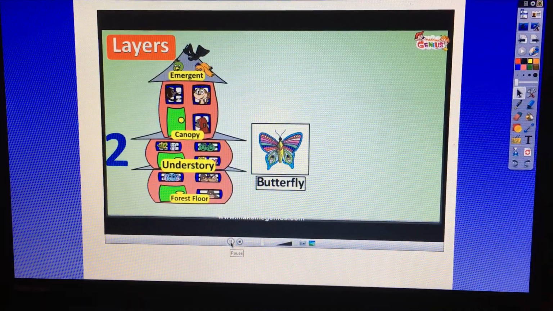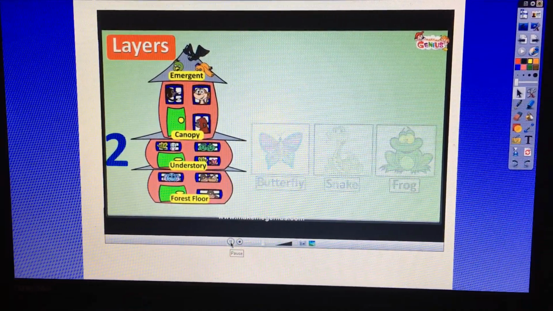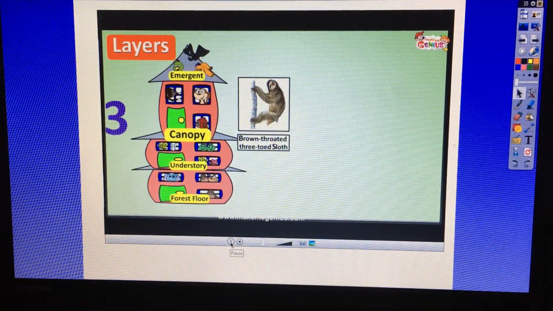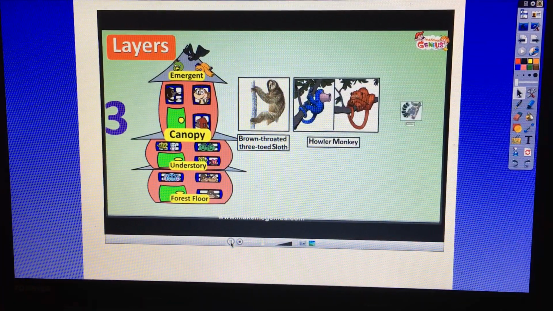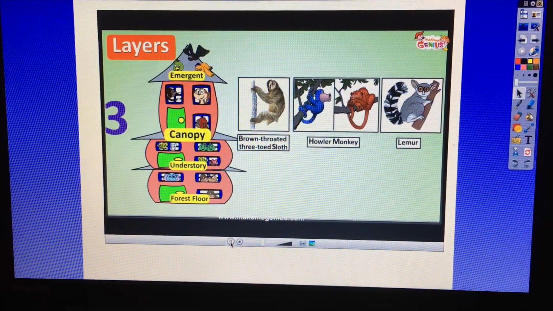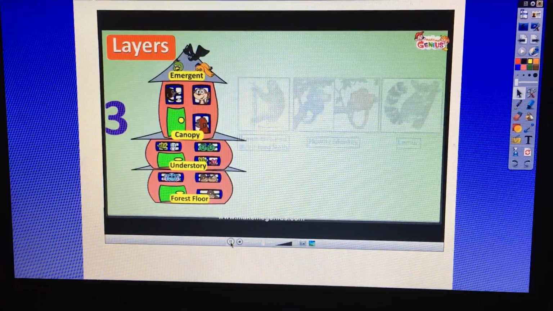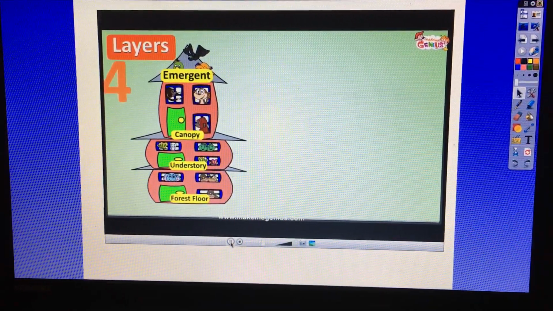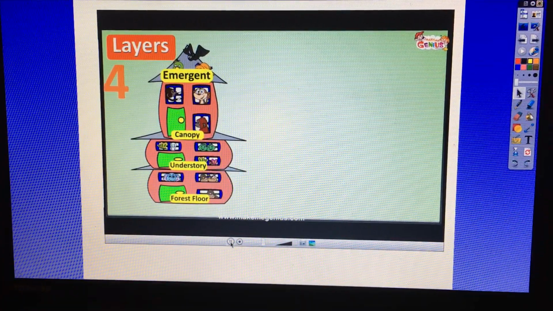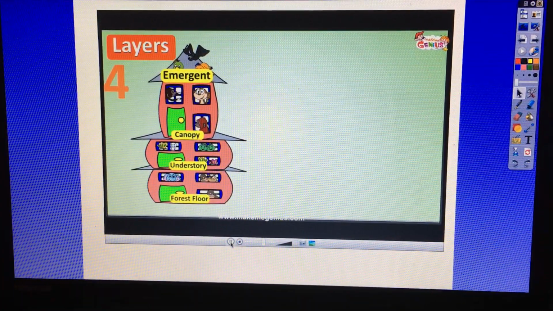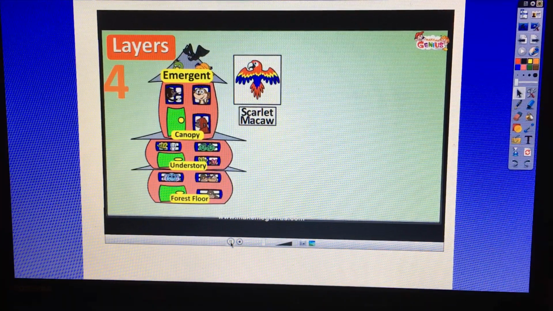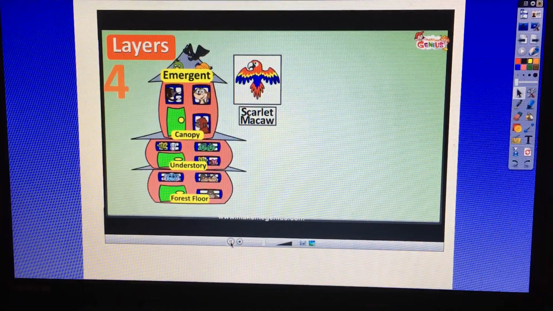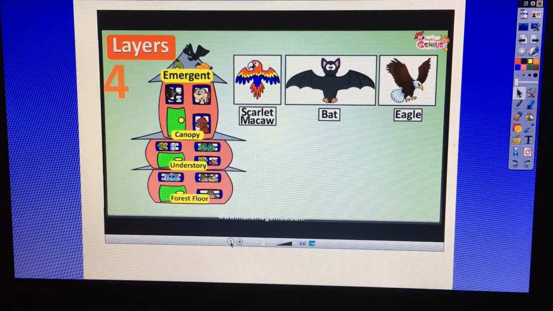Now, look at the understory layer. There are butterflies, snakes, and frogs. Hey, I can see a sleeping sloth in a canopy layer and a lot of monkeys too. Most of the animals live here and it's too noisy. And on the top, in emergent layers, most of the birds are there. And the famous scarlet macaw also lives in this layer? Yes, with many of its friends like bats, eagles, etc.